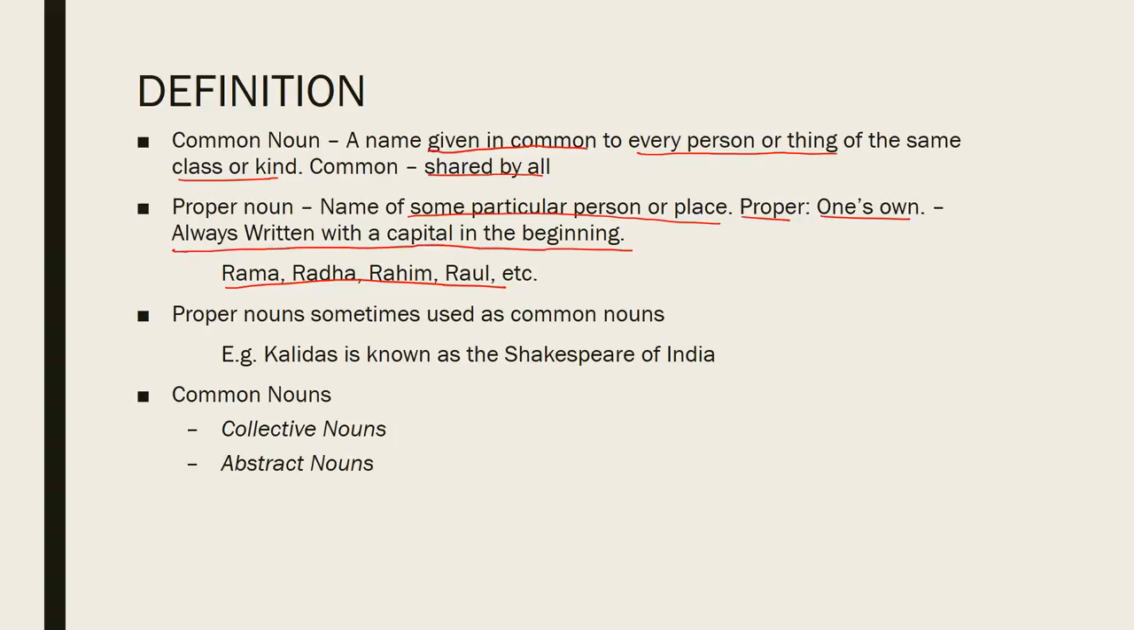Proper nouns are also sometimes used as common nouns. Kalidas is often called the Shakespeare. Here, Shakespeare means the greatest dramatist. So Shakespeare in this case is a proper noun which is used as a common noun. Common nouns include what are called collective nouns and abstract nouns.